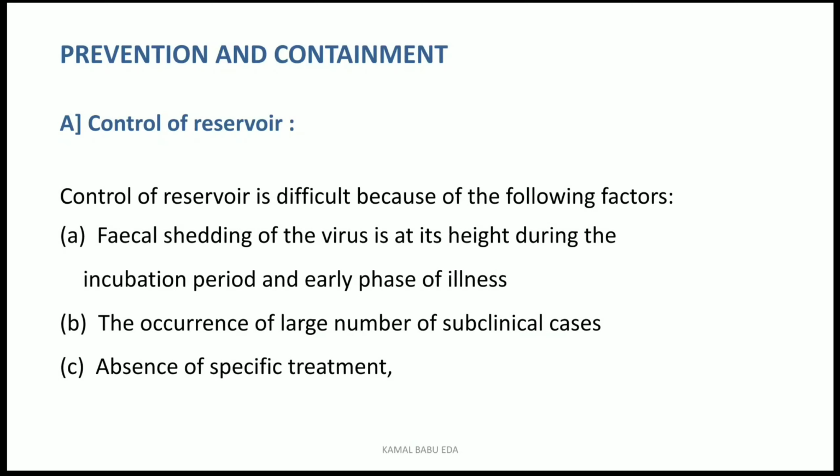It is highest during the incubation period and early phase of illness. Then there is the occurrence of a large number of subclinical and asymptomatic cases, and the absence of specific treatment. There is no specific treatment available for hepatitis A virus.